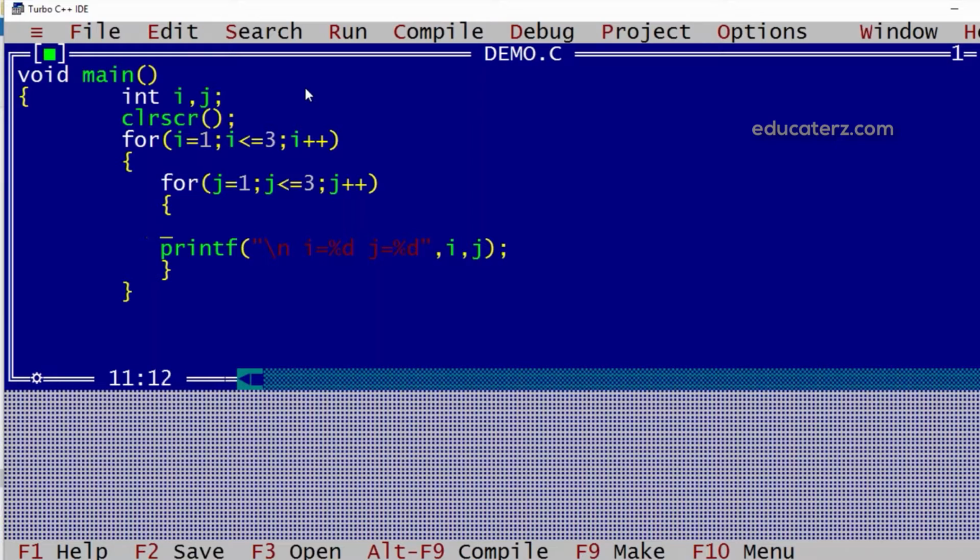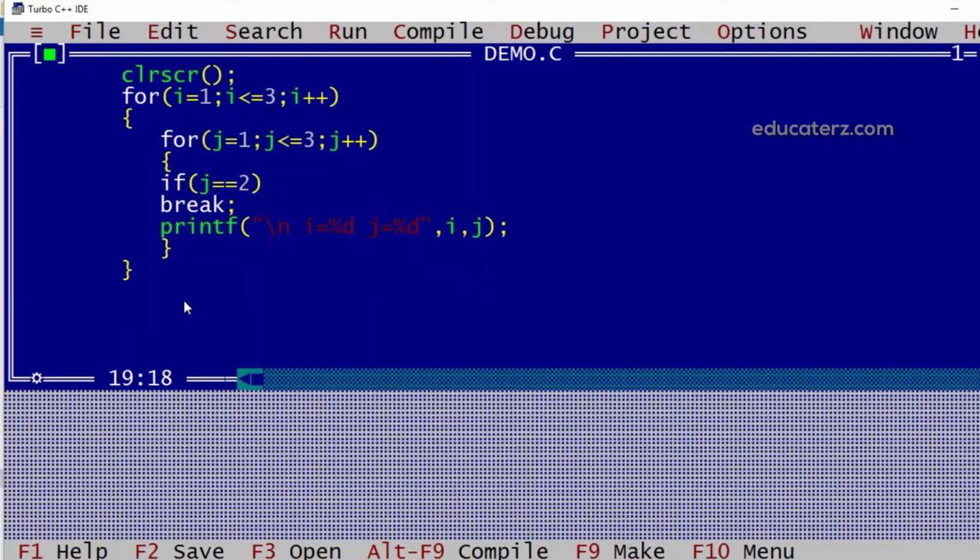But while printing, I have a scenario that if j becomes 2, then we want to come out of all the loops. We don't want to continue with this. Or if i becomes 2, something like this. So if I put a break statement here, then it will continue with the outer loop, because break will make it come out of the inner loop only. So we'll check out this output first.